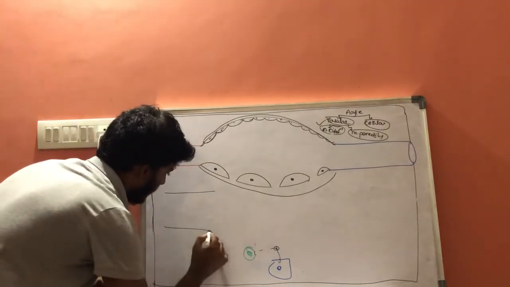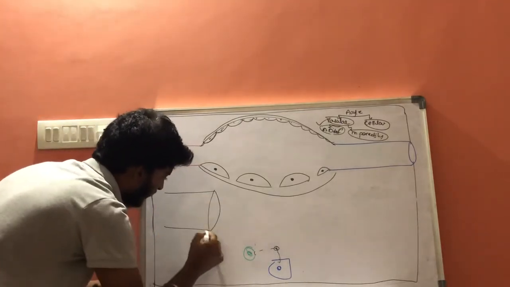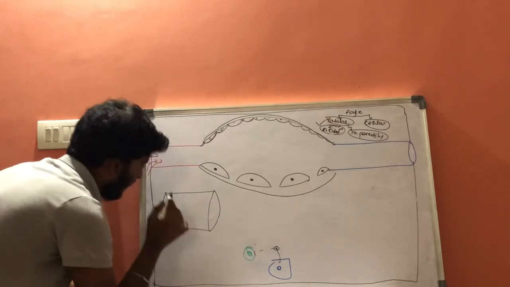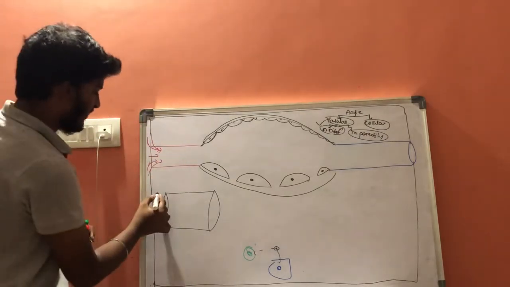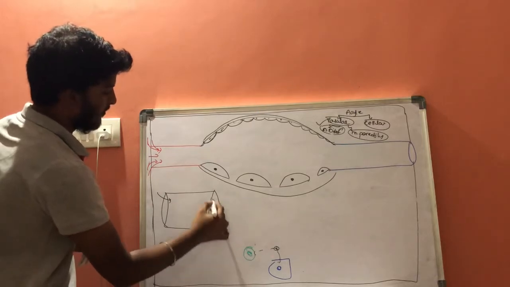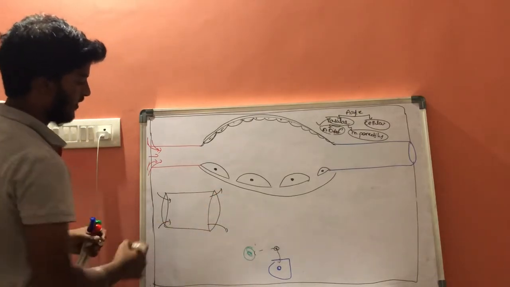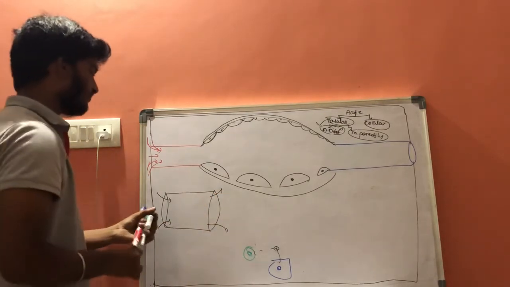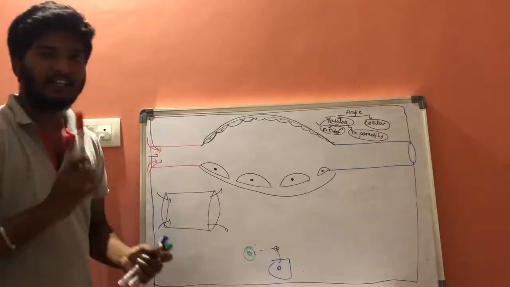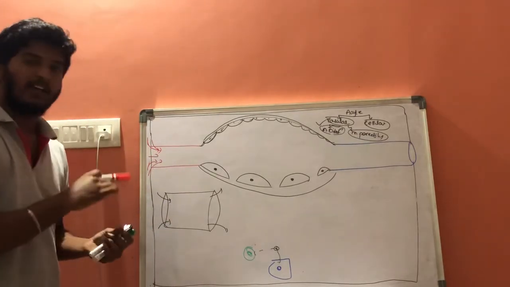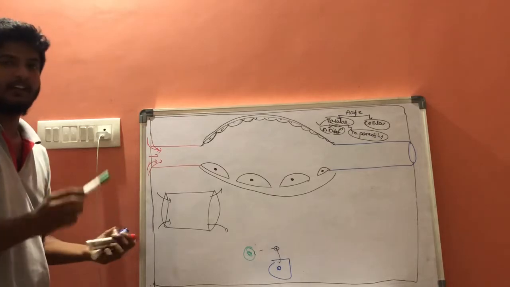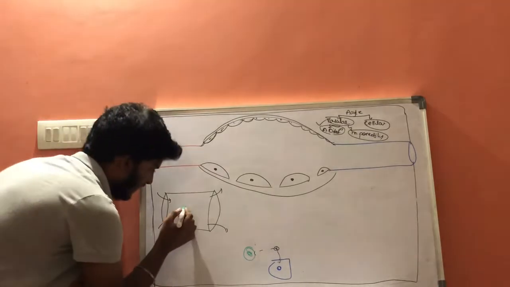This is a blood vessel in which the blood will be entering here and will be moving here. Now, in case of linear blood flow, the large sized cells will be moving in the central area.